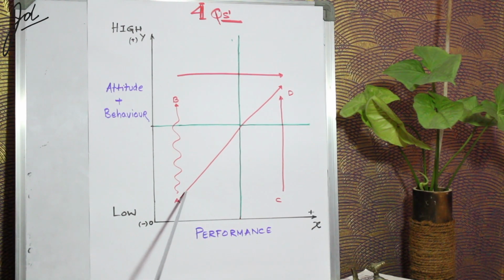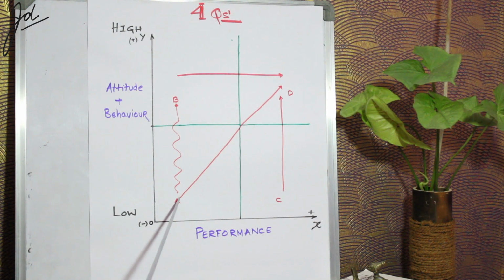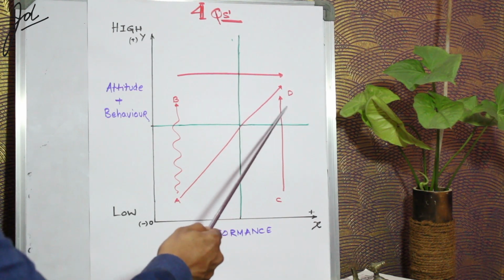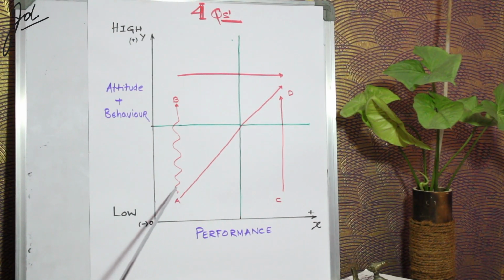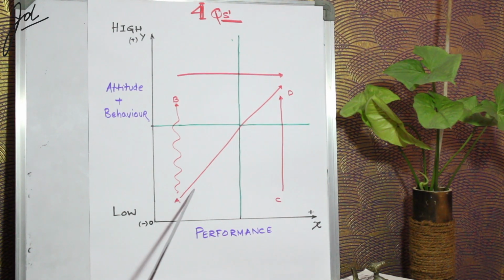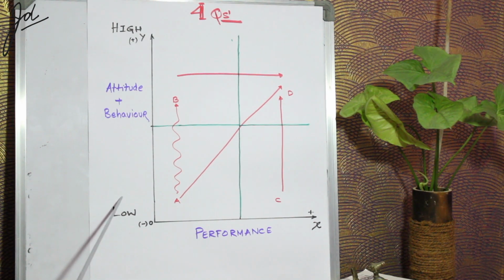Yes, it is a difficult task because the managers will have to put a lot of time and effort in pruning this individual on his attitude and behavior, at the same time ensure that he performs. His performance at the peak and his attitude and behavior being very good can only help him to move into D. This is a difficult task, and most managers are not willing to work on individuals who are in quadrant A, and thereby most individuals surviving in any organization in the quadrant A eventually move out of the organization or will be asked to move out of the organization.